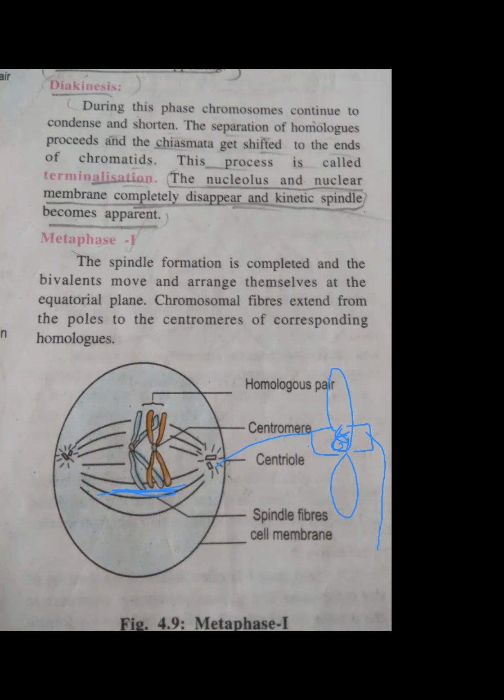So what happened now? In prophase 1 of meiosis, recombination, the genetic exchange, happened. After recombination, they separated, which is called terminalization. In metaphase, even after separating, both homologous chromosomes came and lay at the center. Both of them came and got arranged. I have given just one example. All the chromosomes will come and get attached to the centromere. Now we'll see the next point. This is all about metaphase 1.